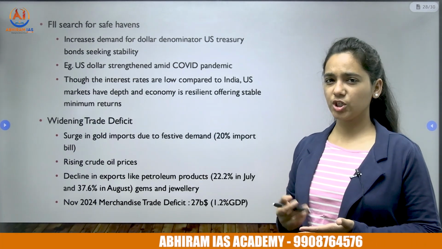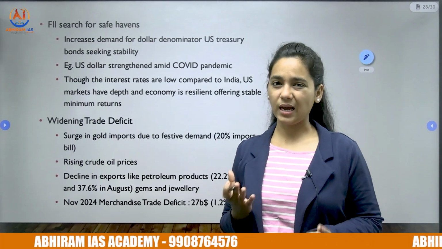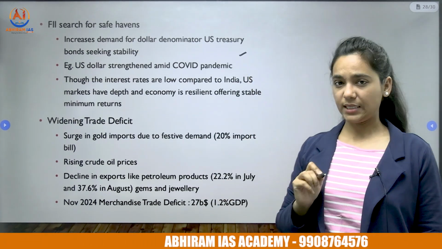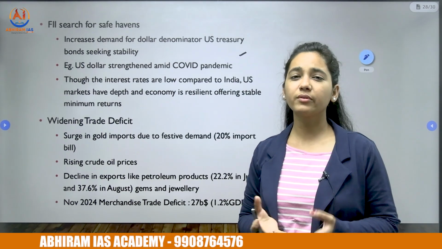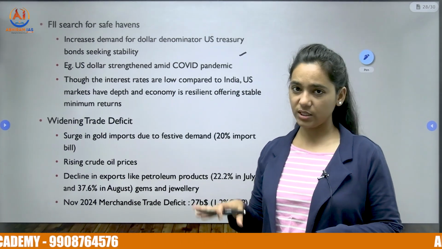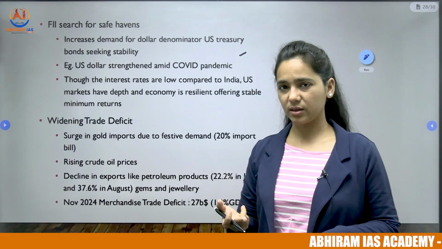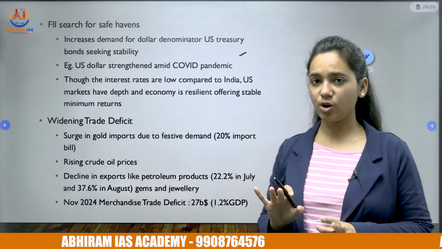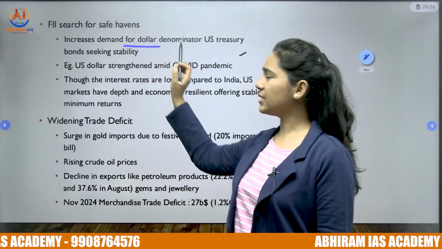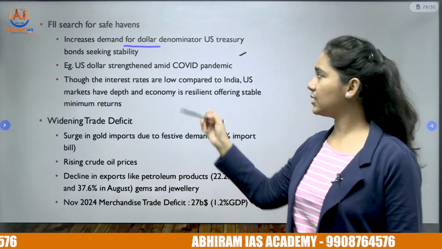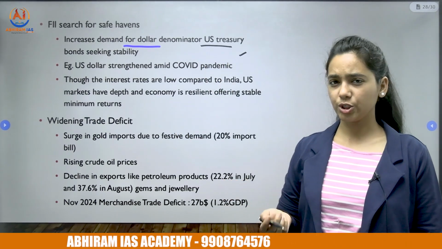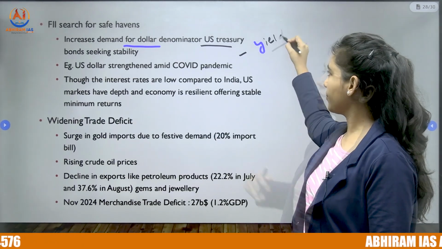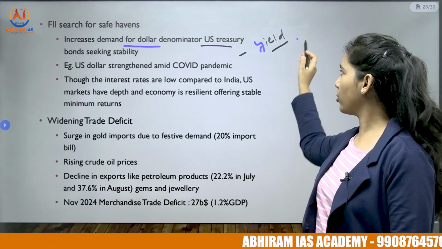So why are FIIs searching for safe havens? Usually when the markets are uncertain and there are a lot of geopolitical conflicts, FIIs will look for safe havens, that is where their investment will have at least minimum returns and their wealth will not degenerate further. They will look for stronger markets or advanced nations like the US, where their investments will be at least safe and not depreciate further. So it will increase the demand for the dollar as a reserve currency, and this will also push up the demand for US treasury bonds, and the yield for US bonds will increase,